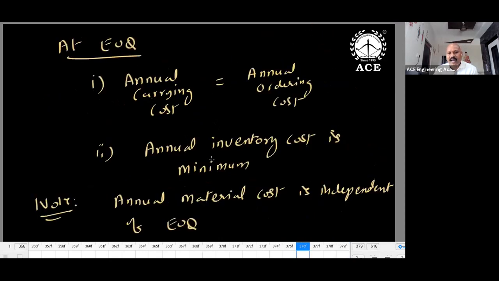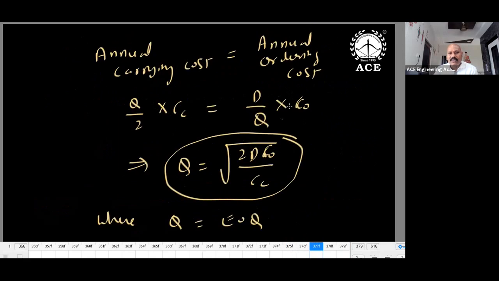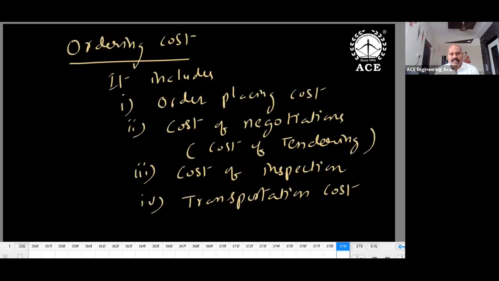At EOQ, annual carrying cost is equal to annual ordering cost. Annual inventory cost is minimum. So the expression Q by 2 into CC is equal to D by Q into C naught. This is important. If you remember this expression well enough, don't go for any theory. What is important is how to solve the problems: EOQ is under root of 2D C naught by CC, where carrying cost and ordering cost are given.